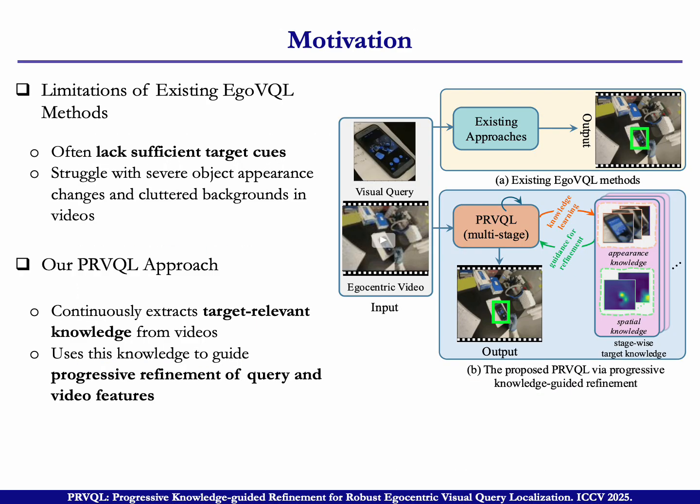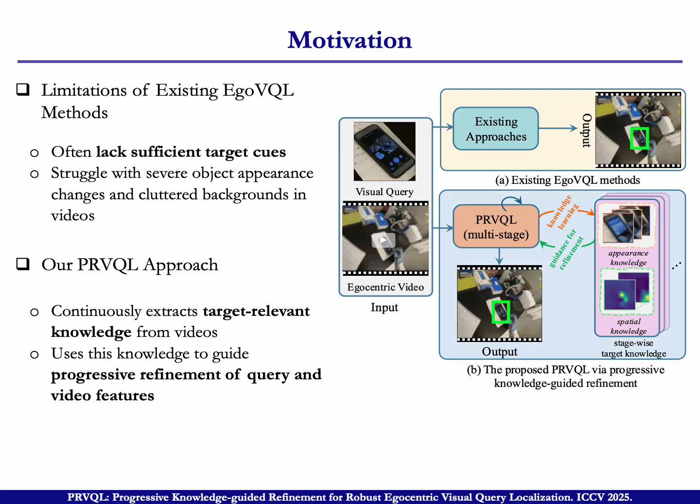Now let's go to the motivation. In the motivation, I want to compare the existing EgoVQL method with our proposal PRVQL. In this illustration, the inputs are the visual query and the egocentric video. The existing method is usually an end-to-end model that maps this input to the output.